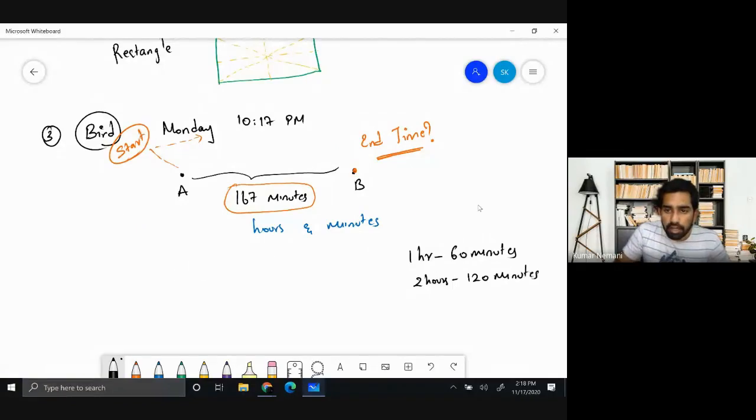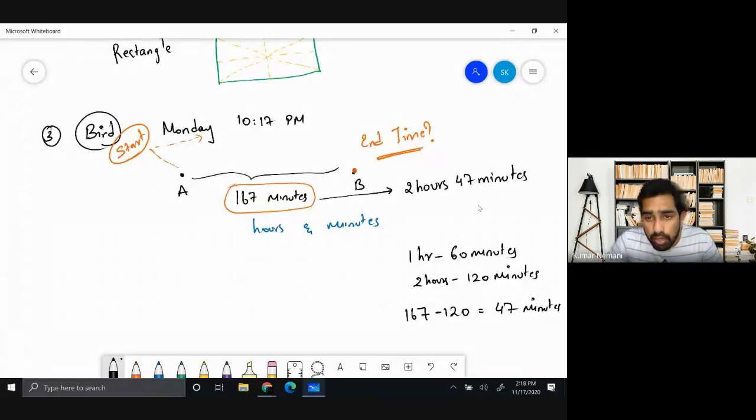Because in 1 hour, if it is 60 minutes, in 2 hours, it's 120 minutes. But here you have 167 minutes. So let us subtract and see what happens. 167 minus 120. So that is 47 minutes. So you can understand clearly that 167 minutes is nothing but 2 hours and 47 minutes. Right? 167 minutes is nothing but 2 hours and 47 minutes.